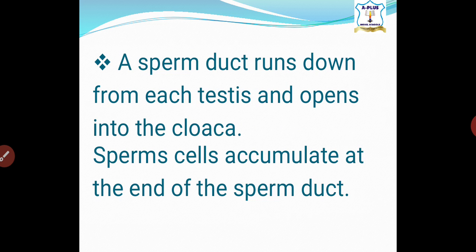That means the testis has a kind of duct which runs from each of the testes and opens into the cloaca. It opens to the cloaca, and the sperm cells accumulate at the end of the sperm duct. That means the sperm duct that is attached to the testis runs through and opens into the cloaca, and sperms are accumulated at the end of the sperm ducts.